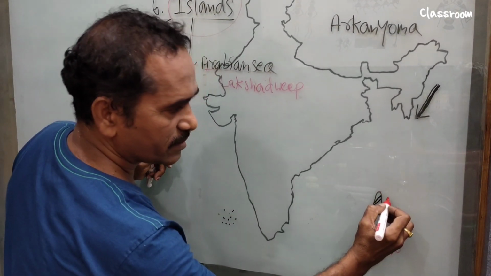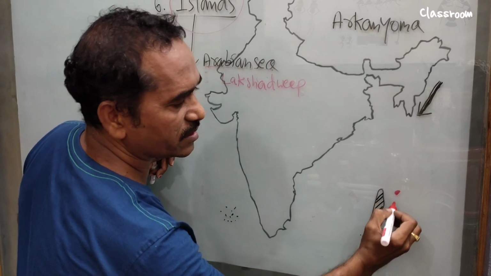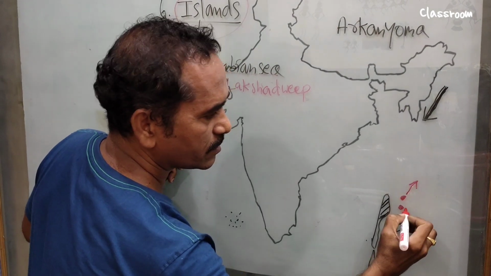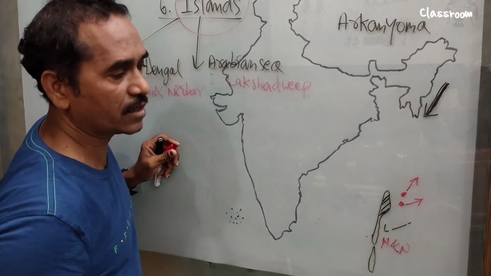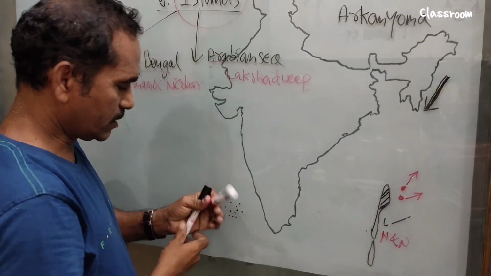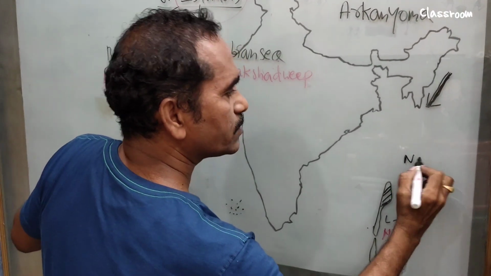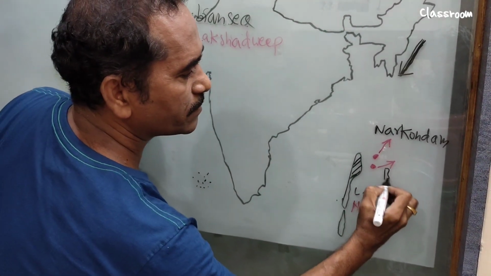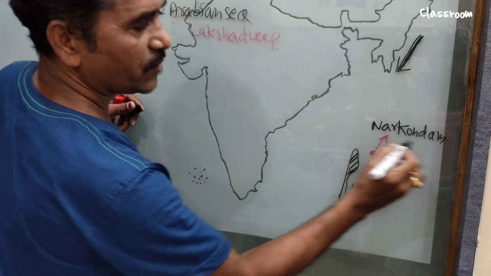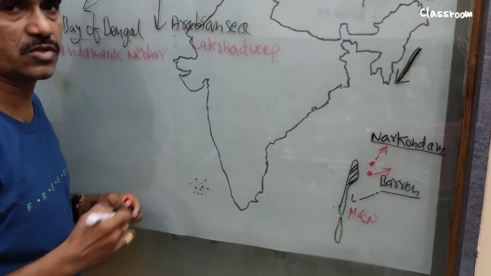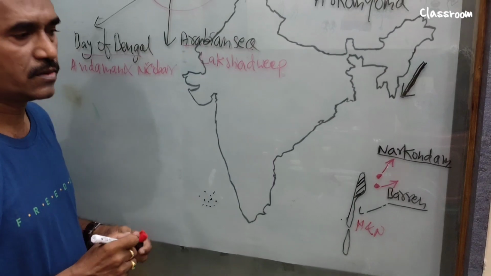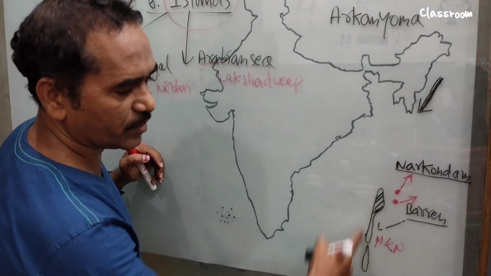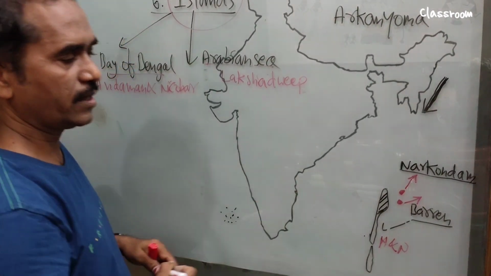Also, in the northeast direction, we see two islands. The upper one is Narkondam, and the lower one is Barren. These two are volcanoes. The volcanoes in India, located at the northeast of the Andaman and Nicobar Islands, are Narkondam and Barren.